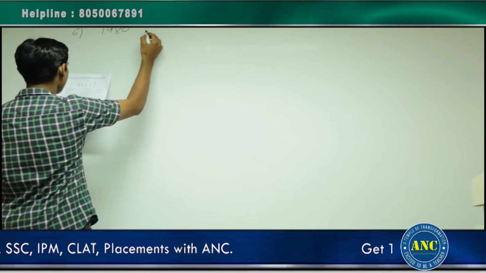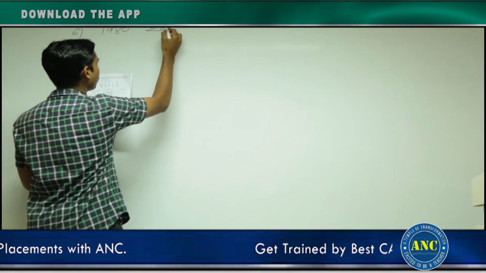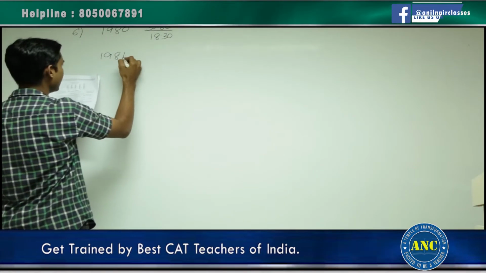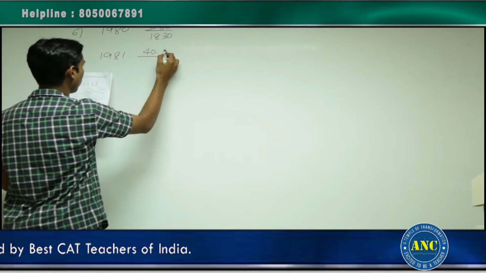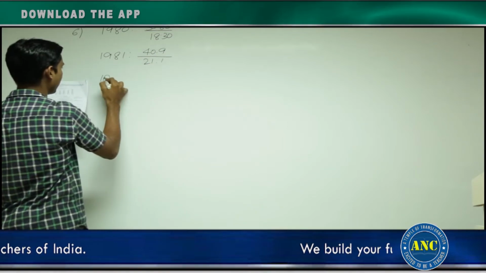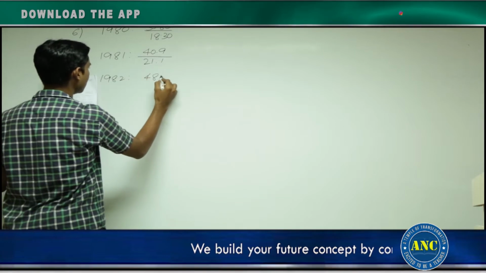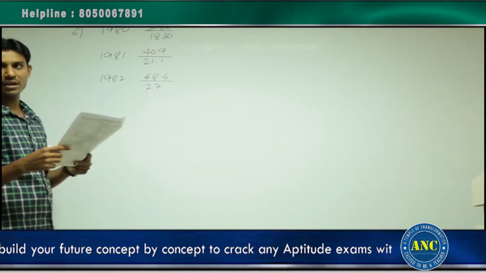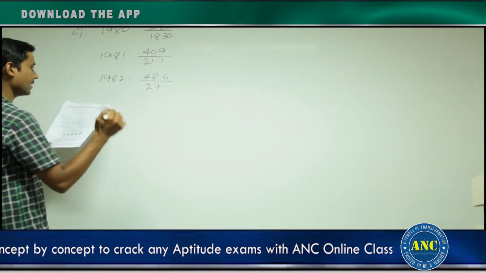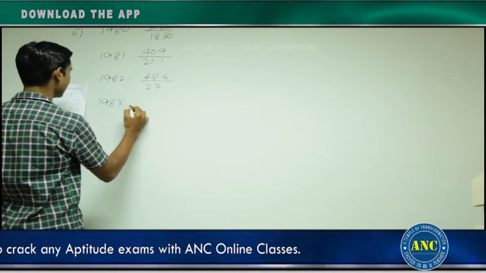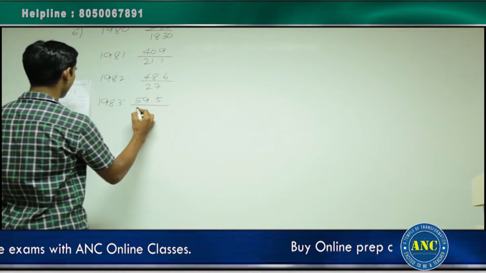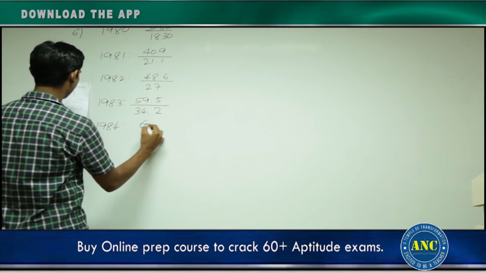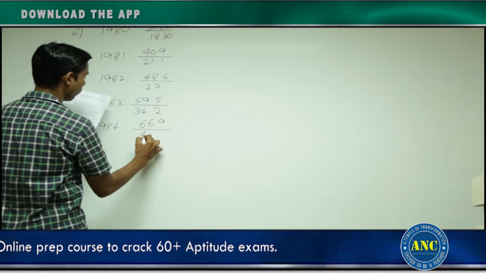In 1980, men's average daily earnings is 35.8, women's is 18.3. Next year, 1981, according to the graph, it is 40.9 and 21.1. In 1982, it is 48.6 and 27. I think everyone understands where we are writing these values from. It is just picked from the graph, nothing else. In 1983, it is given as 59.5 for men, 34.2 for women. In 1984, it is 66.9 divided by 40.6.